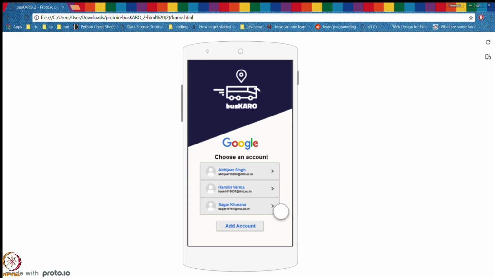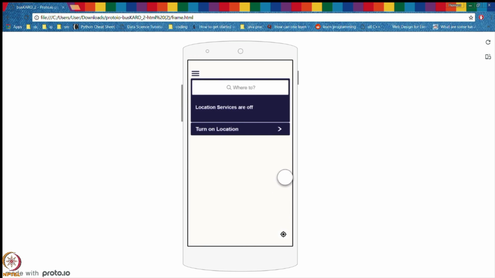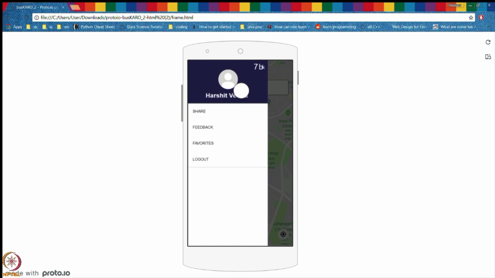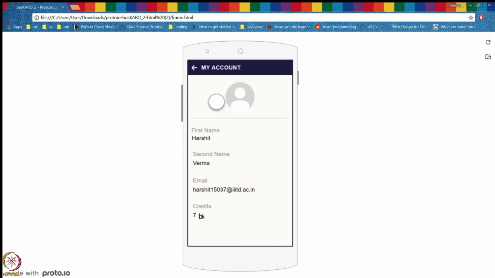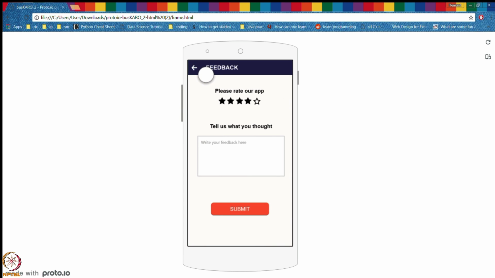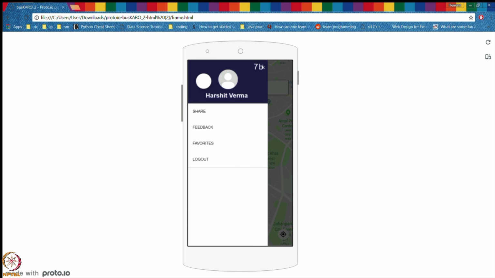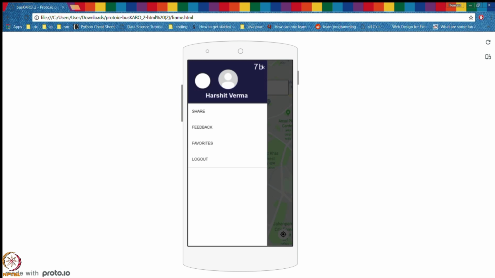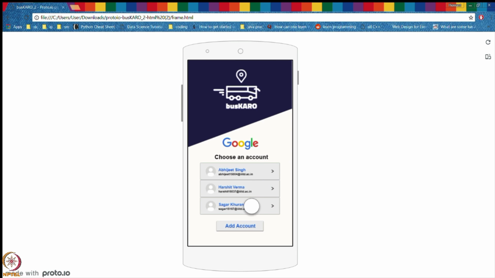On clicking Gmail, allowing the access of a location and turning on the location, we go to the home screen. We also have a sidebar navigation. On clicking the account, we get the account details. We can also share the app, provide feedback of the app. We can also edit our favorites, in which we can add the favorite bus number and the favorite destinations according to our need. And we can also log out, which will again redirect us to the Gmail account page.